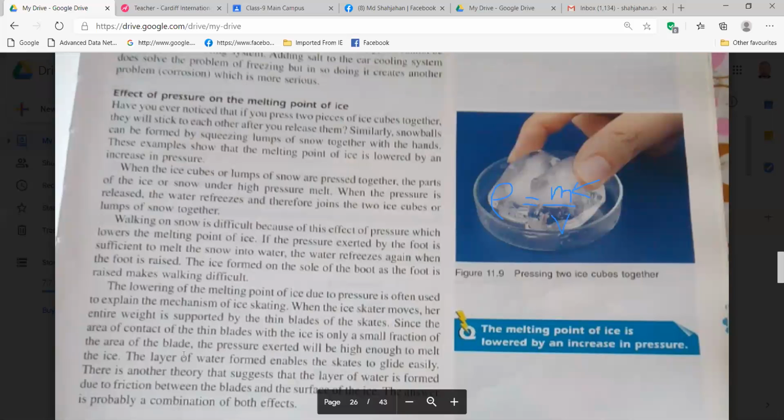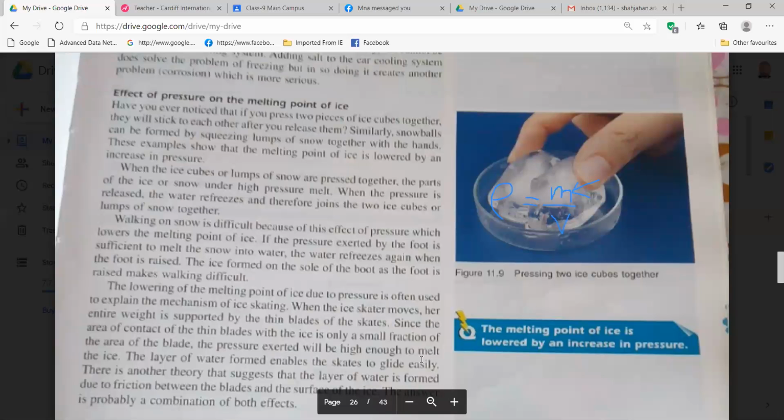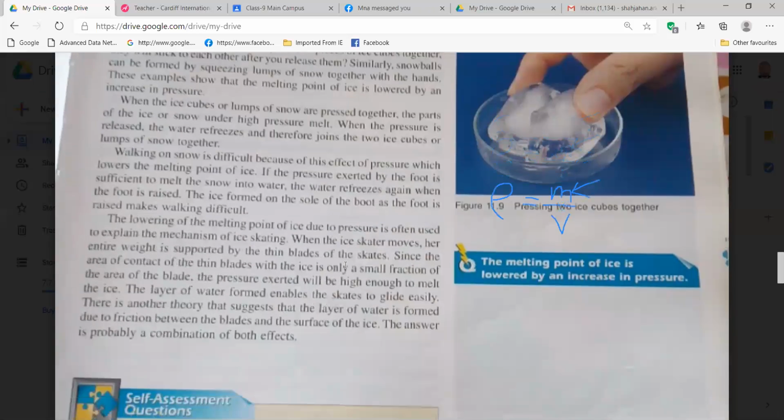Ice skater, the sharp edge, there the ice melts due to the pressure. So if that is becoming water, then you can glide easily. If it is water, then it's becoming slippery, right? Yes, sir. Then you can glide over there.